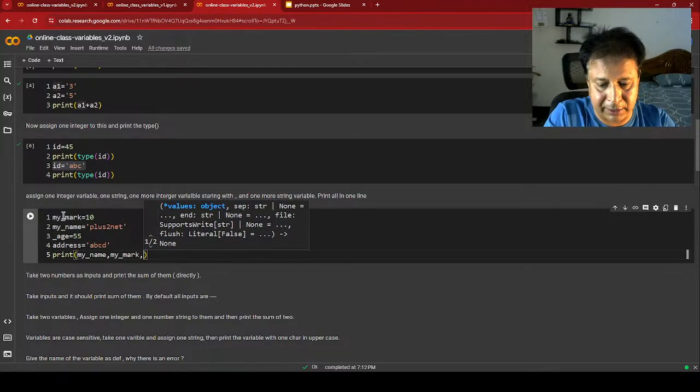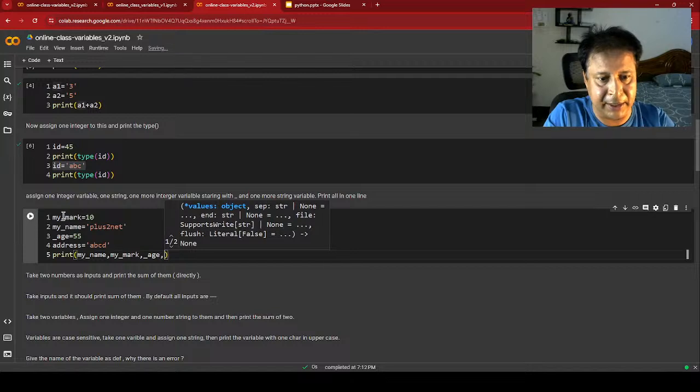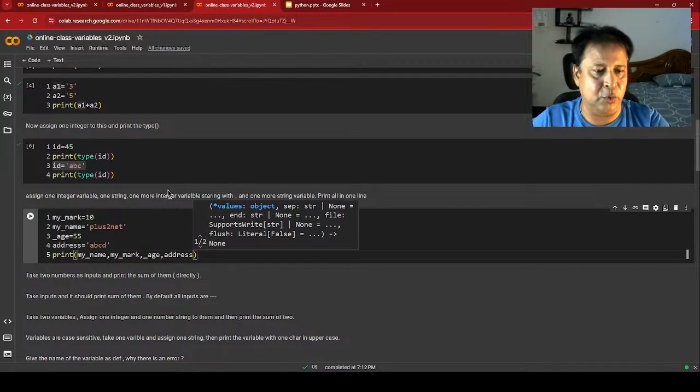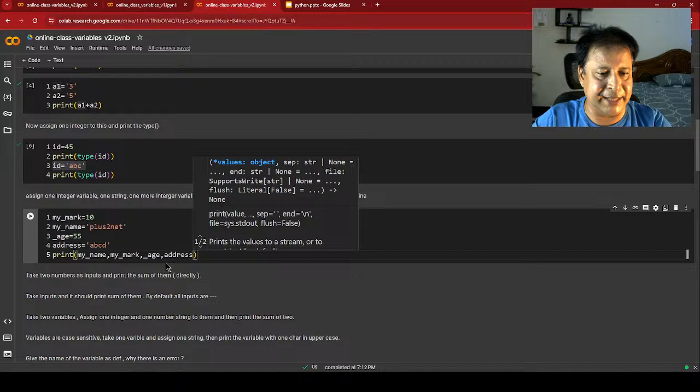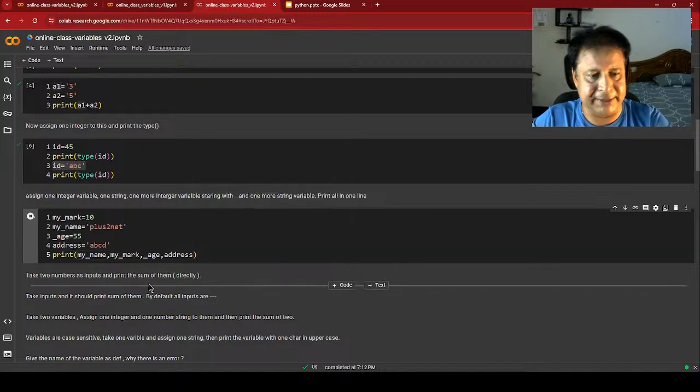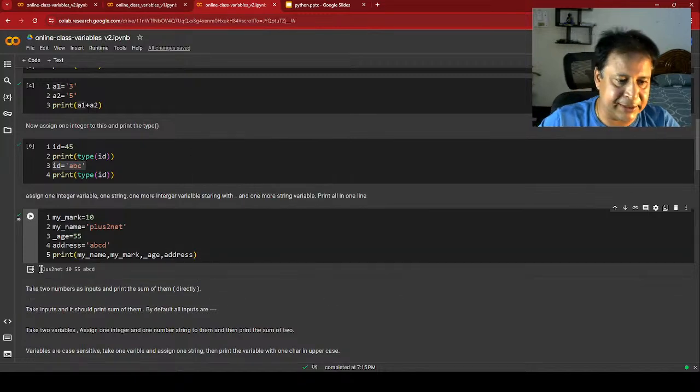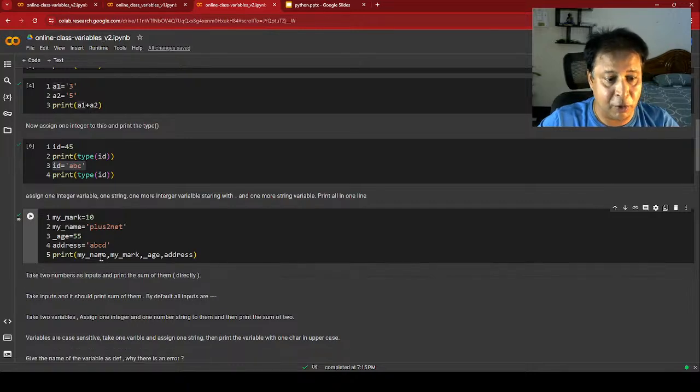Then is, then address. So four variables I can use like that also. I can print it. Let's run this and see if that is okay. Fine. This has printed my name, then my mark, then is, then the address. So this is how I can get the output.